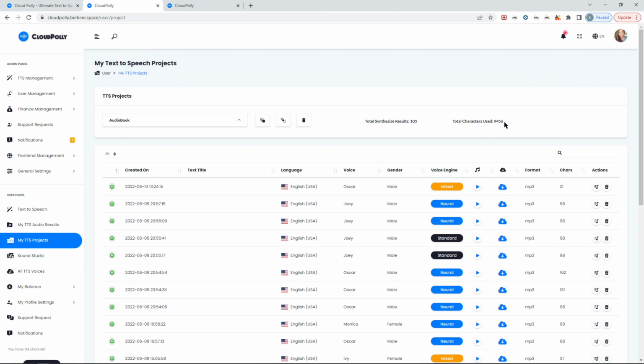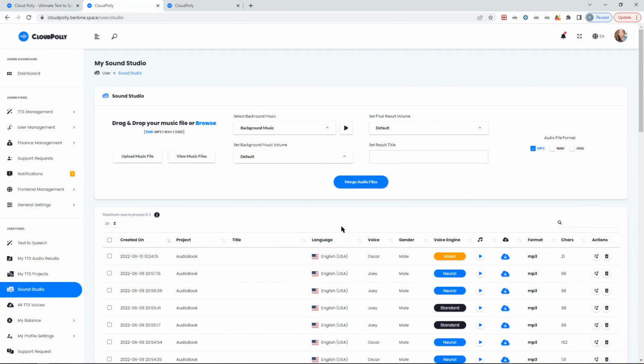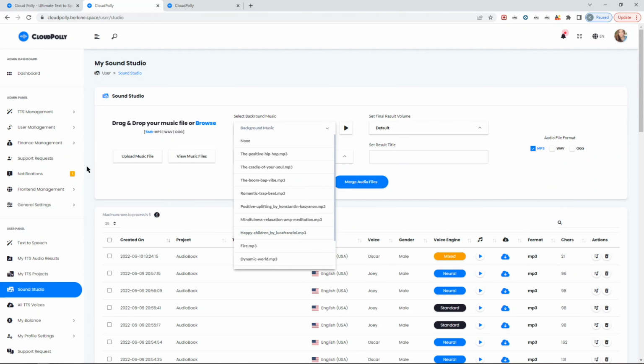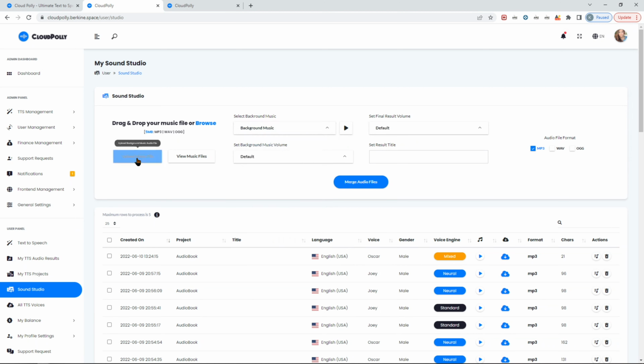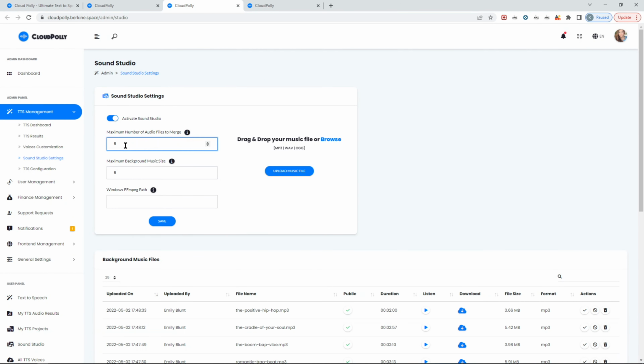And it just gives you perspective in terms of how many characters were used in total for all these results and how many results there are. Now, Sound Studio is pretty powerful. What it does is it allows you to mix audio files, basically synthesized results, with a background music of your choice. We have uploaded some background music already for you. When you go to production, you can allow people to upload music, and then there are Sound Studio settings where you can set a limit in terms of the size for the background music and the number of audio files, for example, that a person can merge.